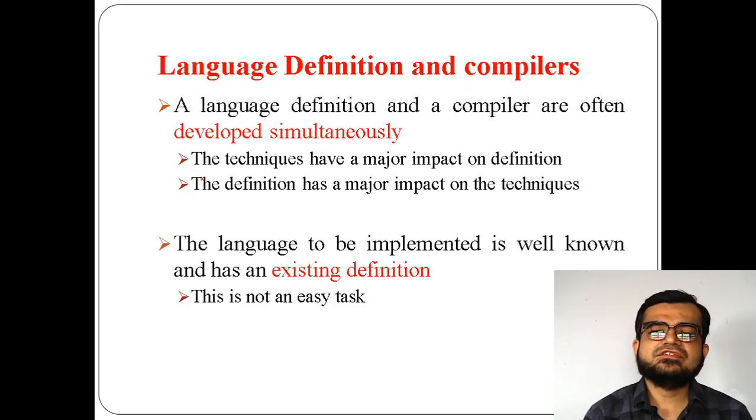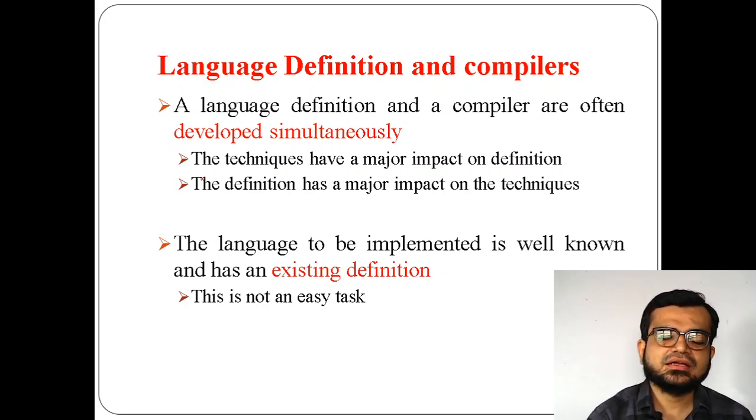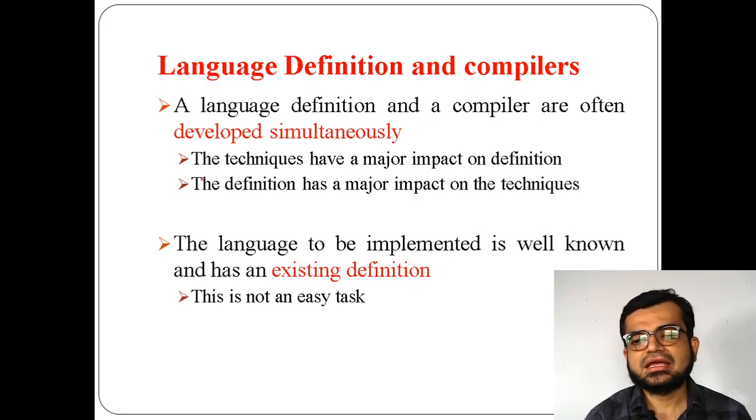And the language definition and the compiler will be developed simultaneously. Why? Because in order to develop a compiler, we need to develop the semantic analysis phase. The semantic analysis phase will check the meaning for a given code. How will it be checked? Through the language definition.